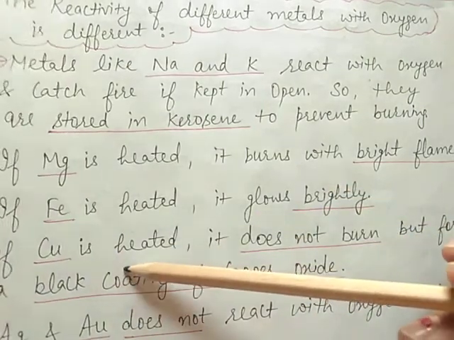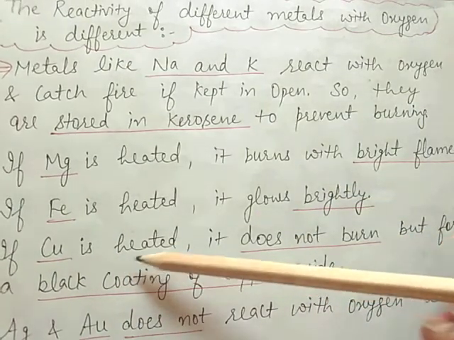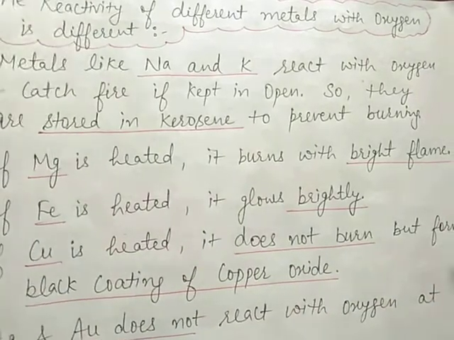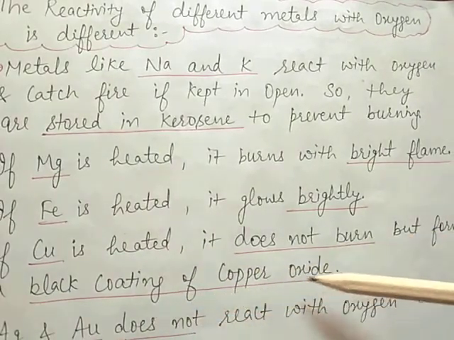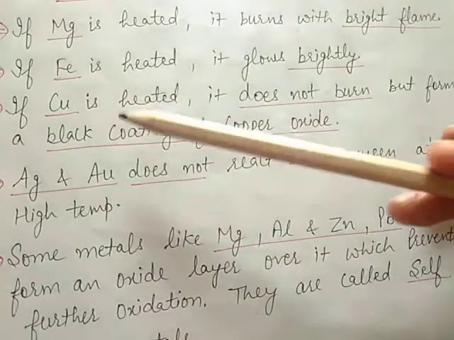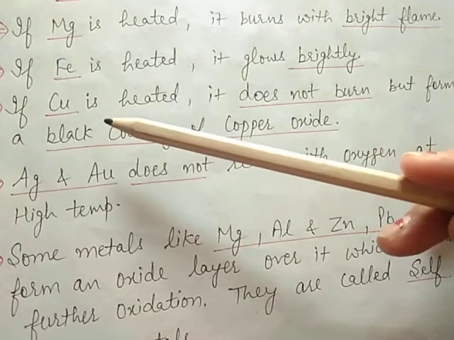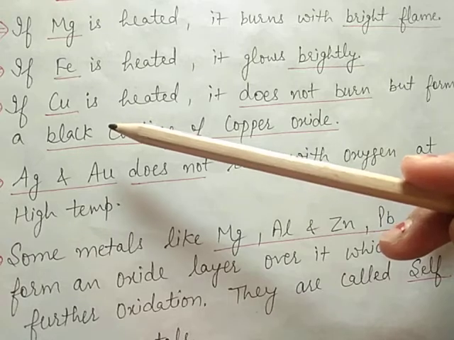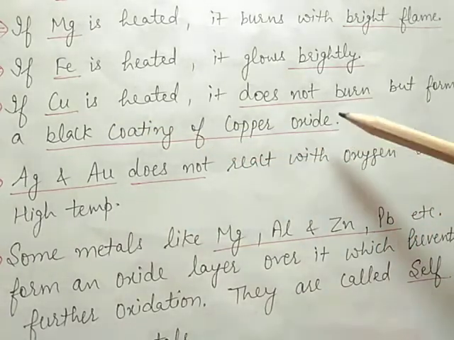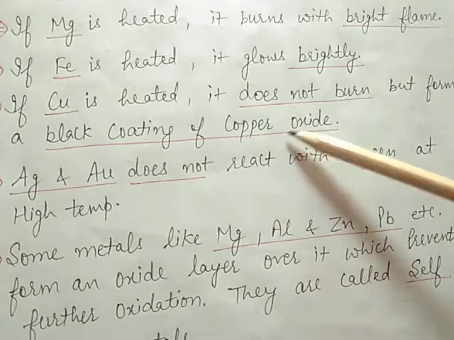Now next, if copper is heated, it does not burn but forms a black coating of copper oxide, because copper is less reactive than iron. It reacts with oxygen to form a black mass of copper oxide.